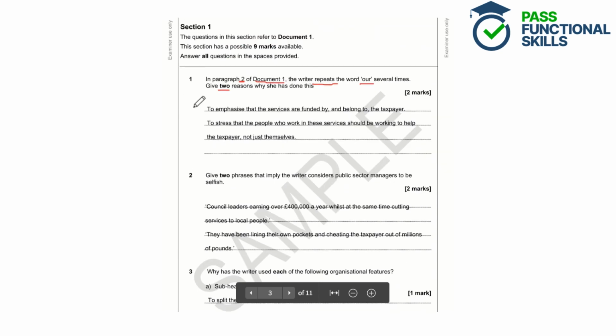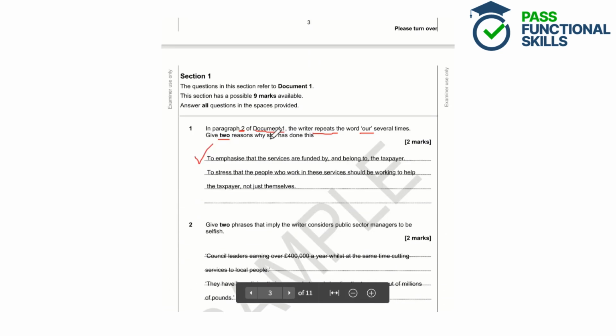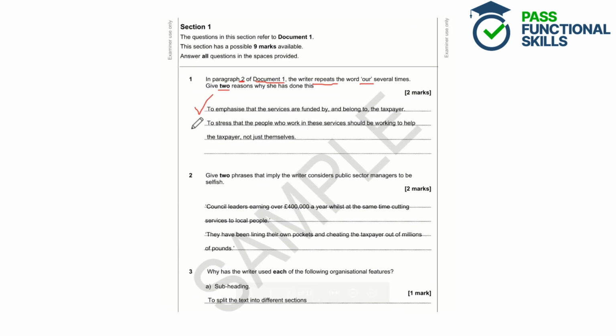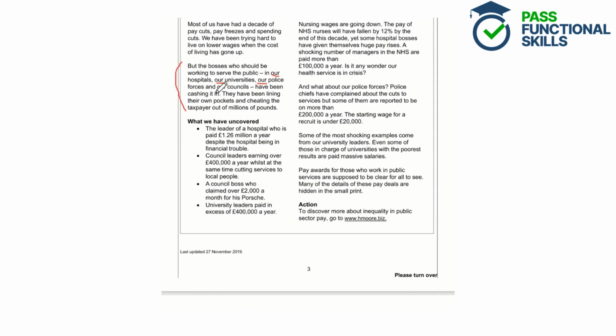So the student here has put to emphasise that the services are funded by and belong to the taxpayer. So we can see that "our" here is emphasising that the services belong to us as the taxpayer. And then the second reason says to stress that the people who work in these services should be working to help the taxpayer, not just themselves. So the repetition of "our" shows that the services belong to everyone, they belong to the taxpayer, so they should be working to help the taxpayer instead of lining their own pockets.